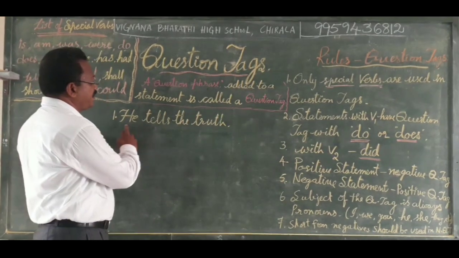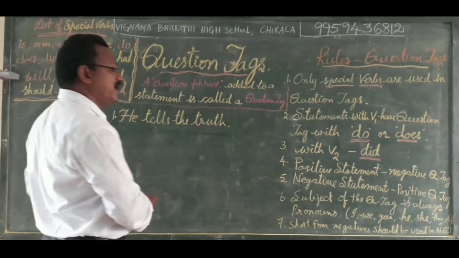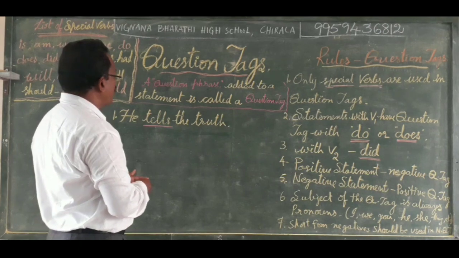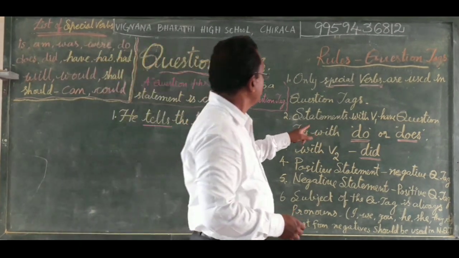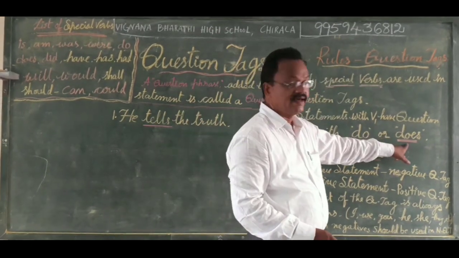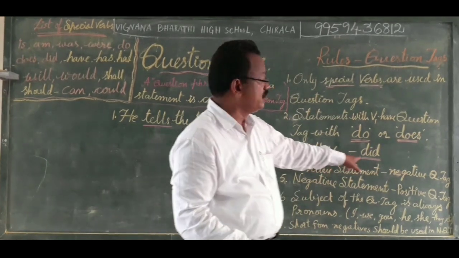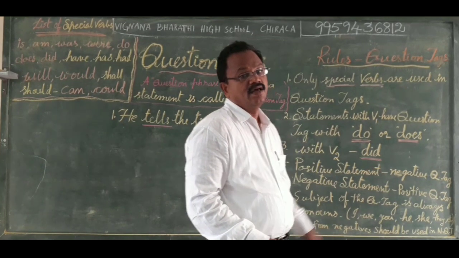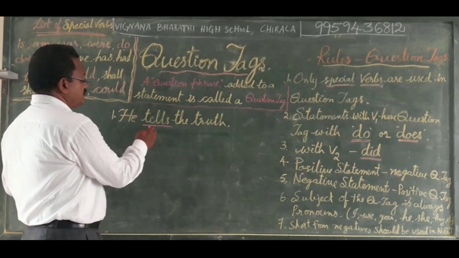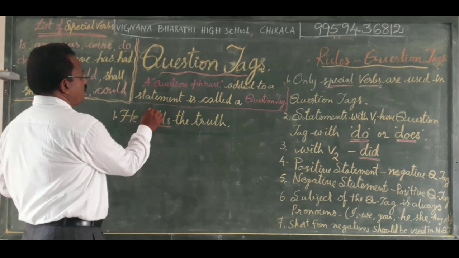He tells the truth. We do not find any negative sense here, and we recognize and underline the verb part in the sentence, that is tells. That is in the present tense. When the verb is in the present tense, we use either do or does. If the verb is in the past tense, that is verb 2, we have to use did. In this sentence, tells is the verb, verb 1.